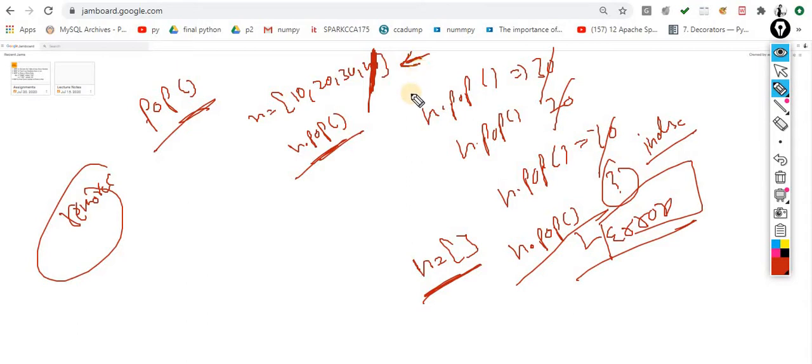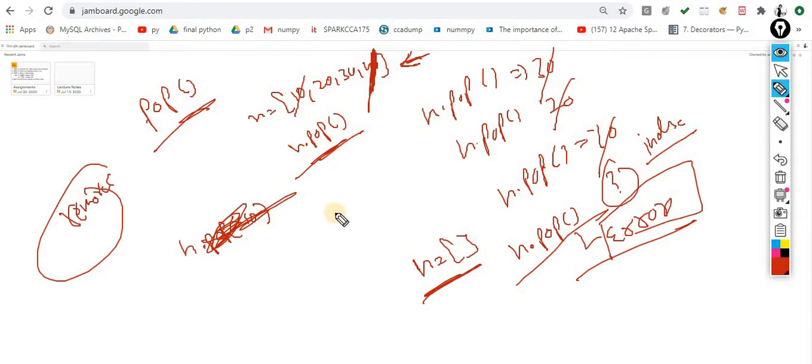So this is one way. Now how can I use this pop once more? Let's suppose I give n dot pop and pass this 10. So it will remove the 10. No, sorry, let me correct myself.